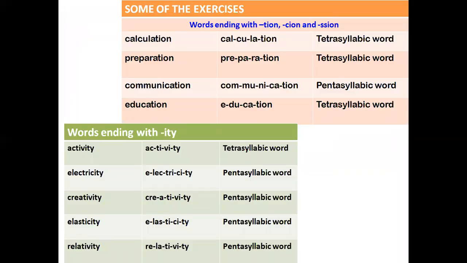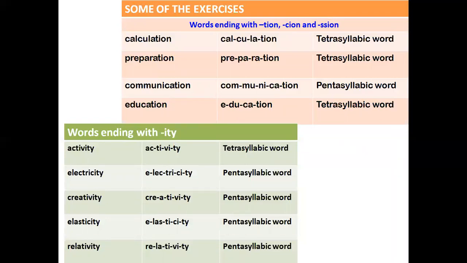Next, some of the exercises which I have given in the video. Words ending with TION, CION and SSION. Then what is that example? Calculation, preparation, communication, education. So you have to read these words and write them in your notebook. Then words ending with ITY: activity, electricity, creativity, elasticity, relativity.